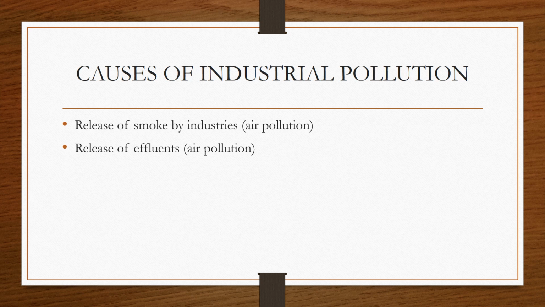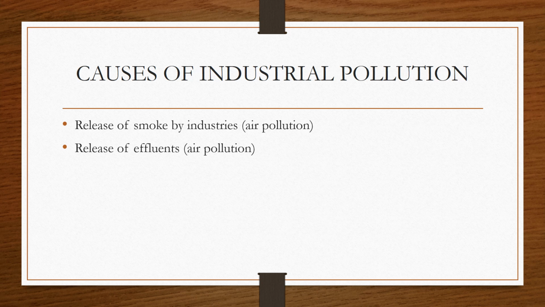The second point is the release of effluents. Effluents are again a type of gases. Not only carbon dioxide or nitrogen dioxide, but there are other types of gases which are emitted from the industry. This emission is done by the industries either knowingly or unknowingly.